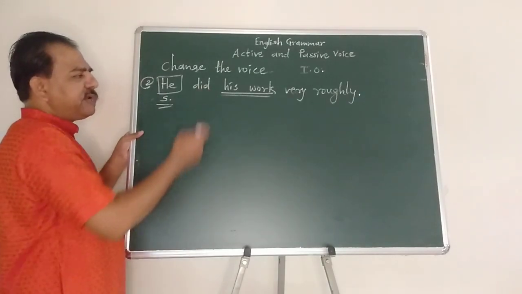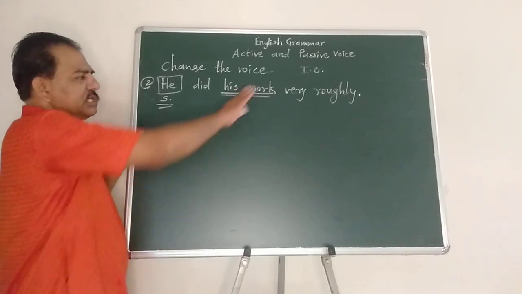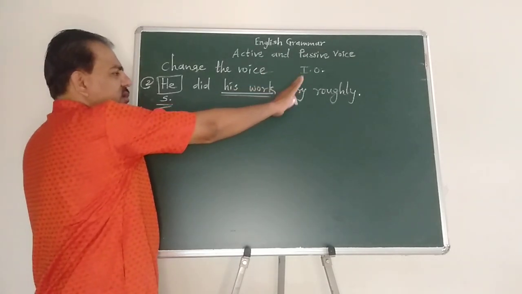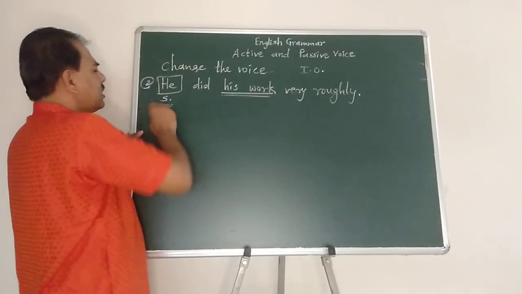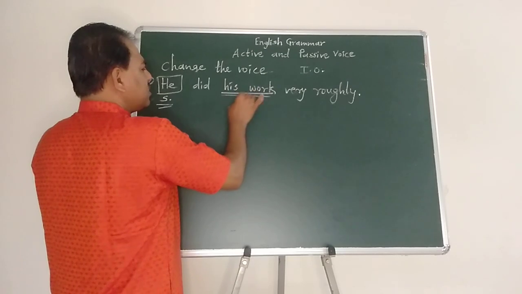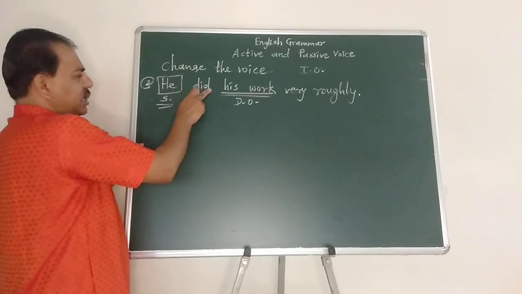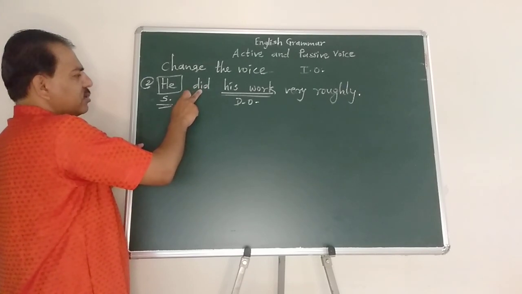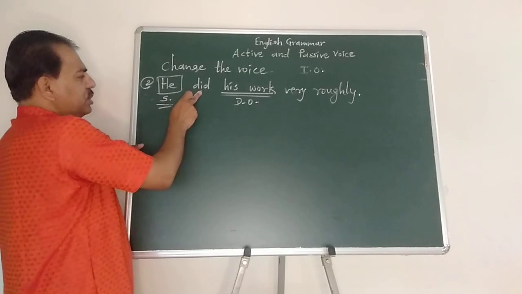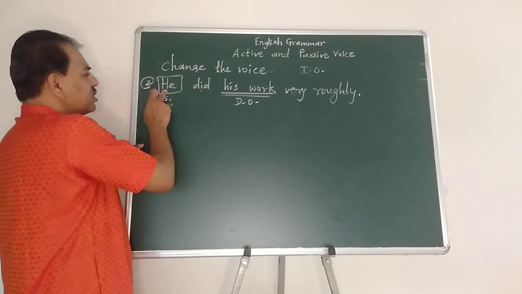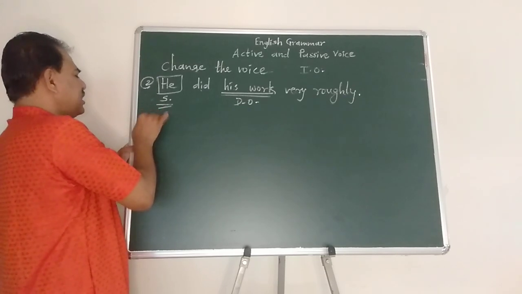Okay, what is very roughly? Adverb. So it is a tail part, it will remain at its place. Now we got direct object. Simple past tense. Did is the second form, past tense form of do. So it is active voice. We got subject and object, so object takes the place of subject. Answer in passive voice.